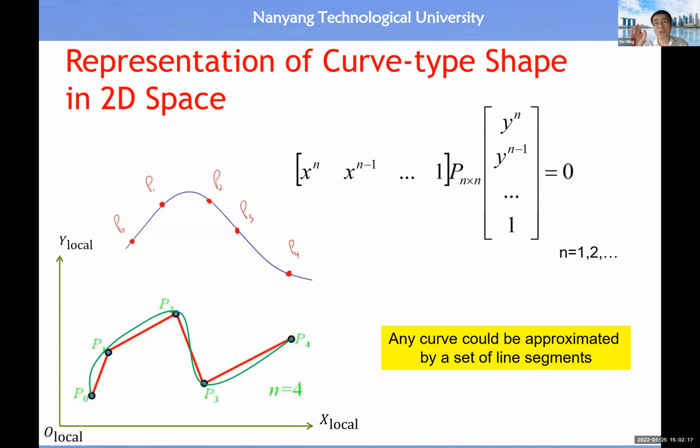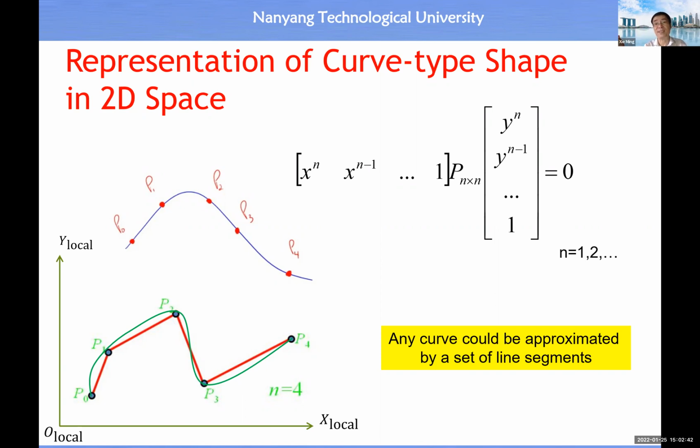But there's good news for you to know: any complex shape could be approximated by a series of line segments. For example, we can approximate this curve with 1, 2, 3, 4 line segments. Then for each line segment, it's easier because we know the equation, and each line segment has 2 endpoints.